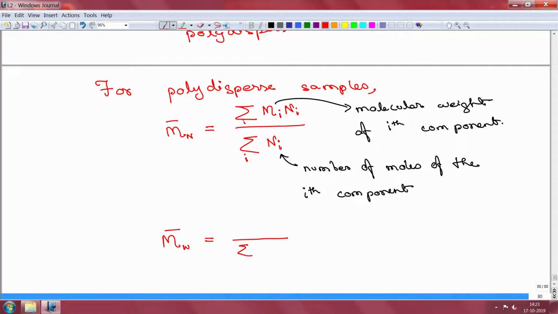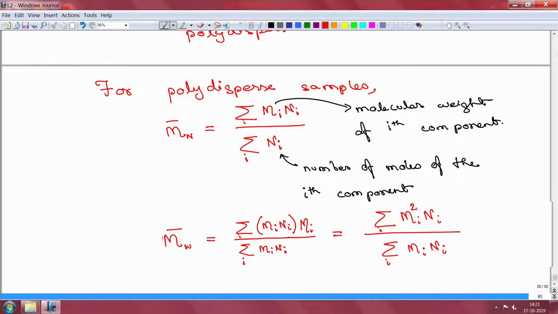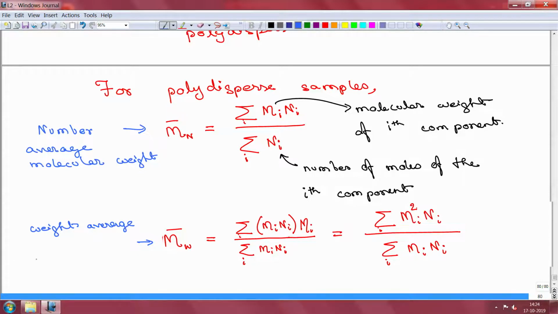So, you have the summation of Ni Mi squared on the top, where Mi is a measure of mass of the ith component multiplied again by the number of moles, divided by the summation of Ni Mi. This one is the number average molecular weight, and this other one is usually called the weight average molecular weight.